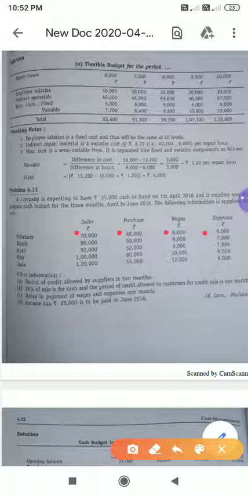March they have given 80, 50, 8, 7. April they have given 92, 52, 9, 7. May they have given 1 lakh 60,000, 10,000, 8,000. I'm going row wise, okay. And June 1 lakh 20,000, 55,000, 12,000, 9,000. And they have also given additional information.